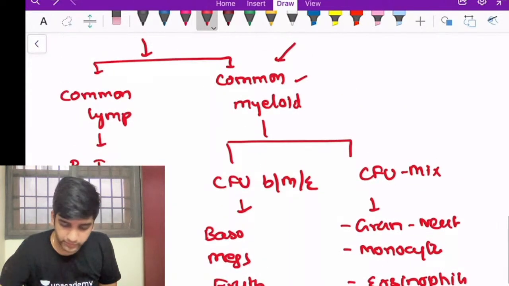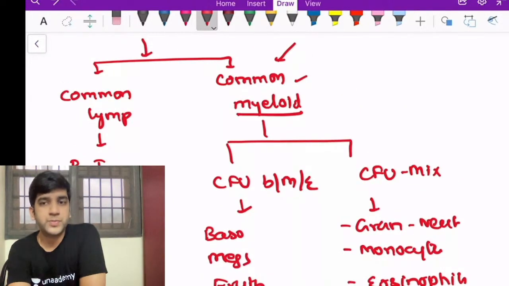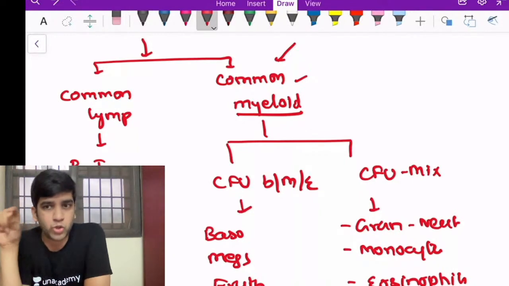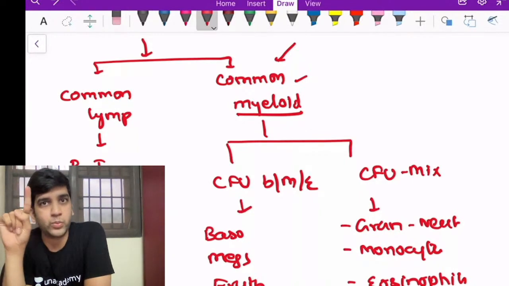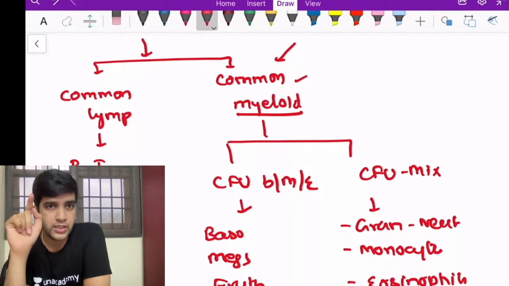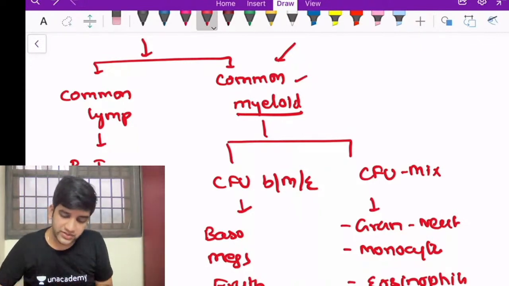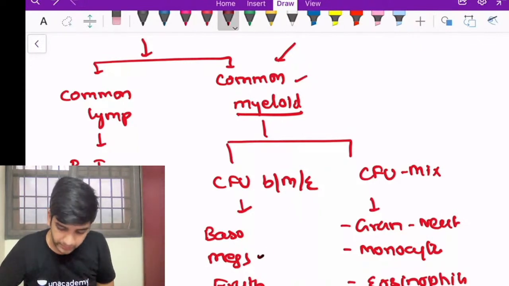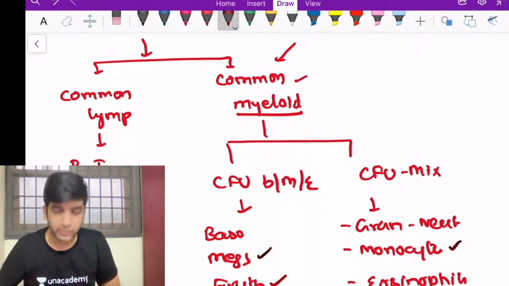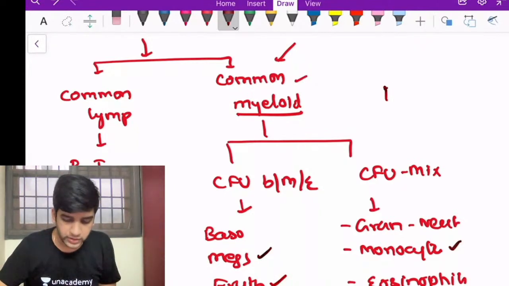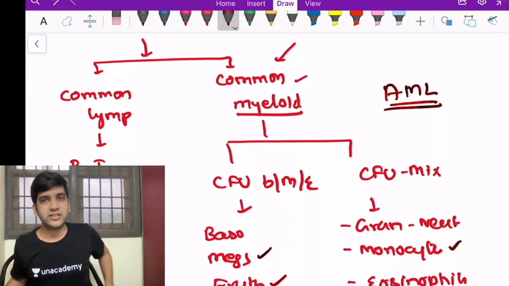So all these come from my common myeloid progenitor, which means when I say an RBC is abnormal, that can also happen when my myeloid progenitor is abnormal, right? So I can have all these. That's why I have so many different subtypes, including my megakaryocytes, my RBC, my monocyte. All of them are grouped under acute myeloid leukemia only. I call them AML. ALL is simple for me.